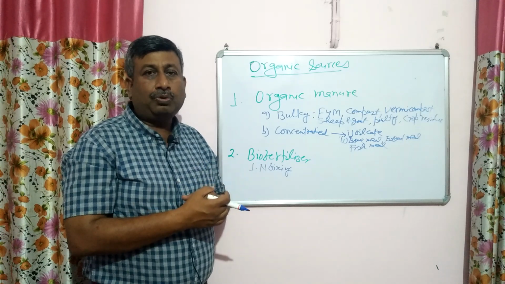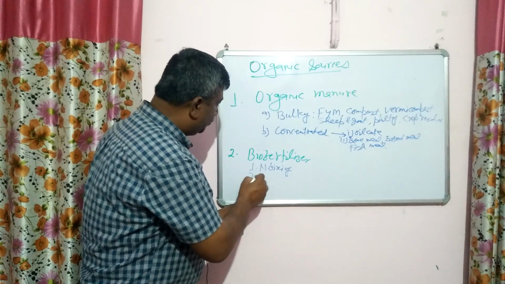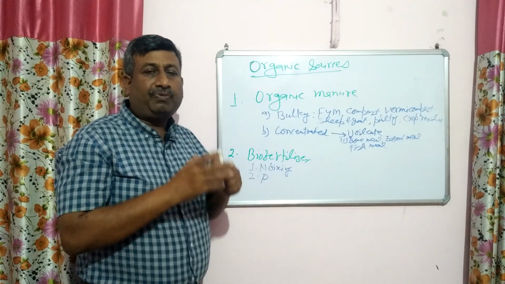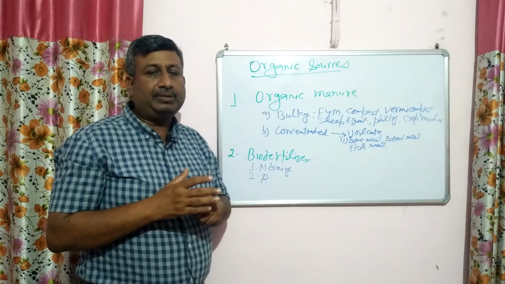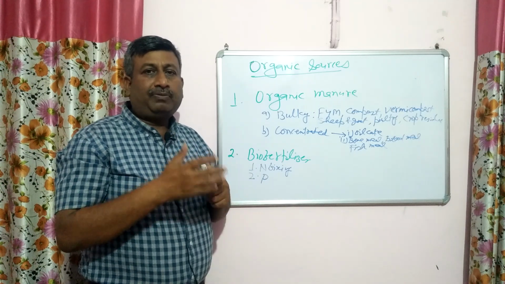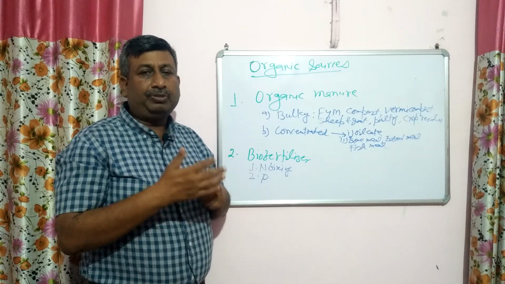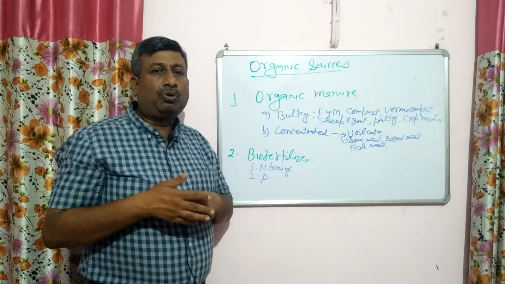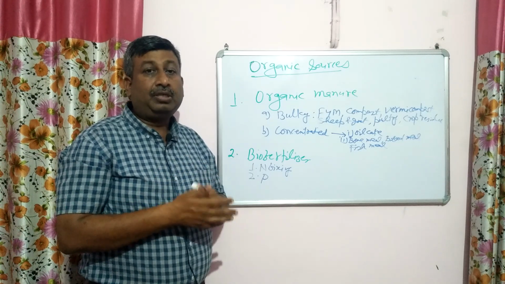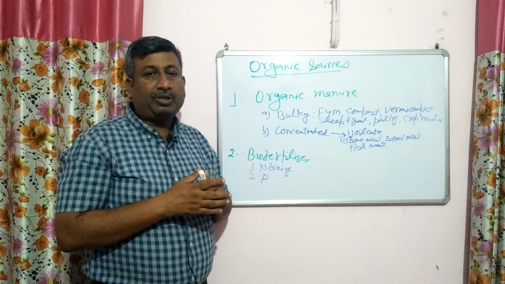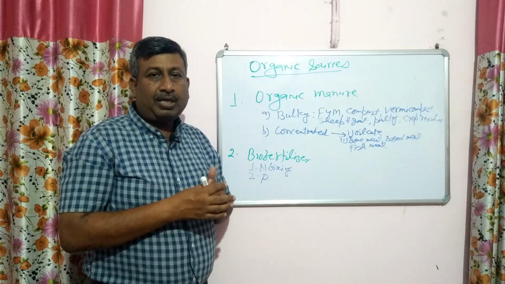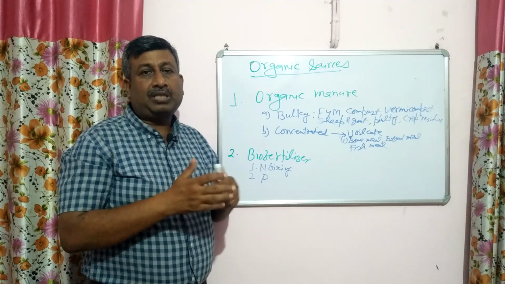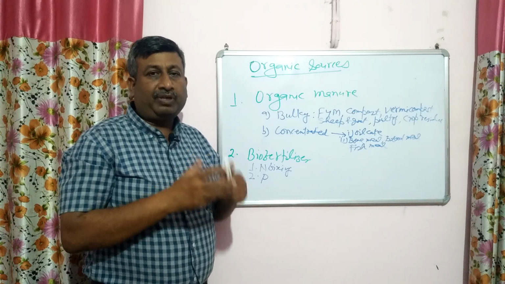Blue green algae is also used. Then phosphorus solubilizer for phosphorus availability, and these are actually two types: phosphorus solubilizer and phosphorus mobilizer. In case of phosphorus solubilizer, bacteria and fungus produce some acids, produce some enzymes which solubilize the tricalcium phosphate and dicalcium phosphate into monocalcium phosphate. So phosphorus availability is increased. So Bacillus and Pseudomonas, very important bacteria, Bacillus polymyxa and Pseudomonas striata. These are very important bacteria, and the fungus Aspergillus awamori is very important in phosphorus solubilization.